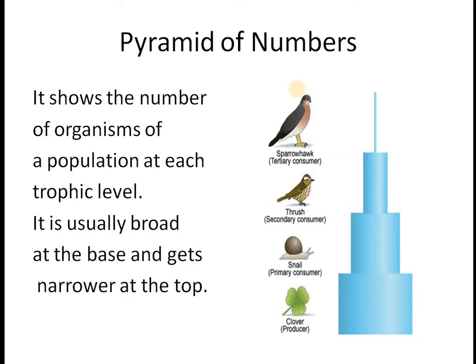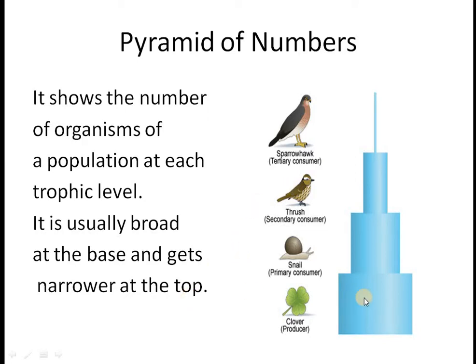What does a pyramid of numbers show? It shows the number of organisms of a population at each trophic level. It will show you the number of organisms or individuals of a population at each trophic level. Typically, it is broader at the base and gets narrower at the top. I have given you the example here.